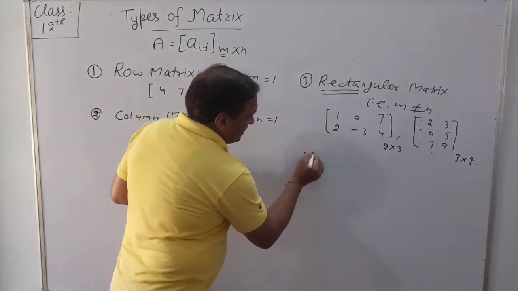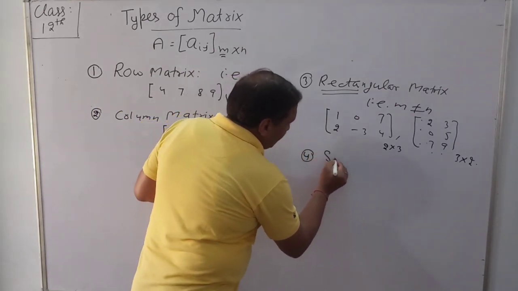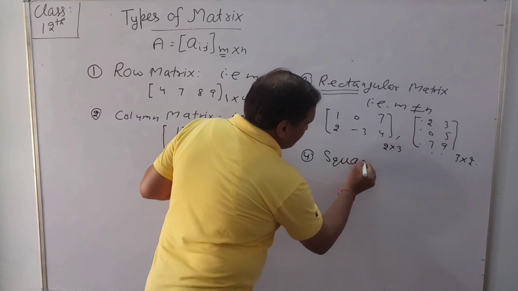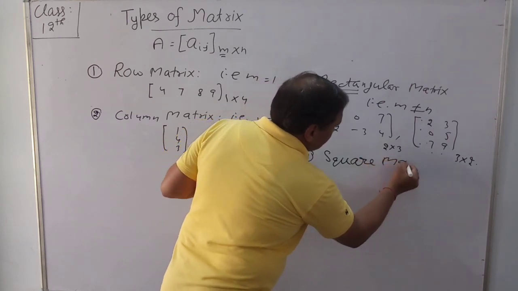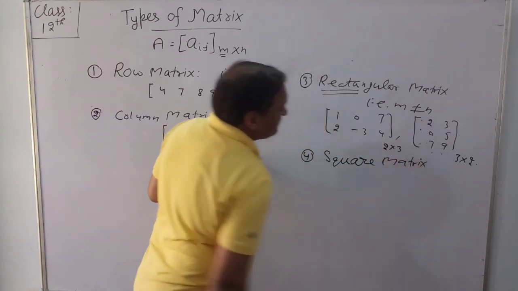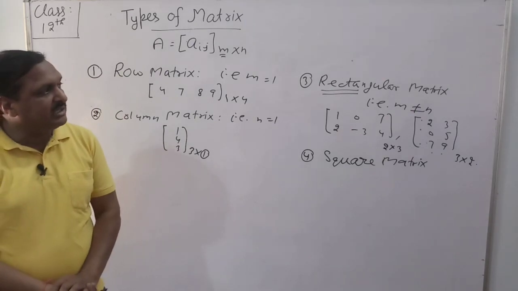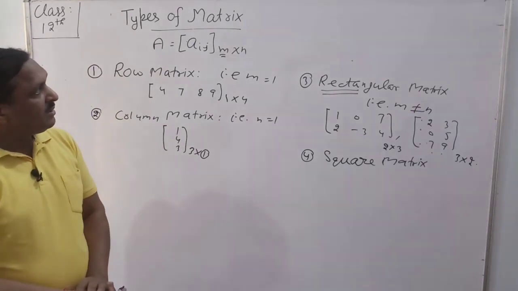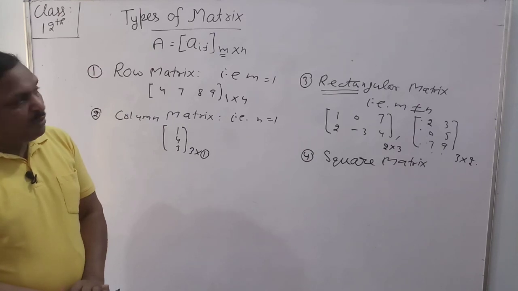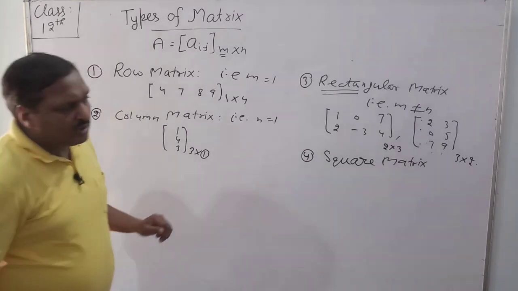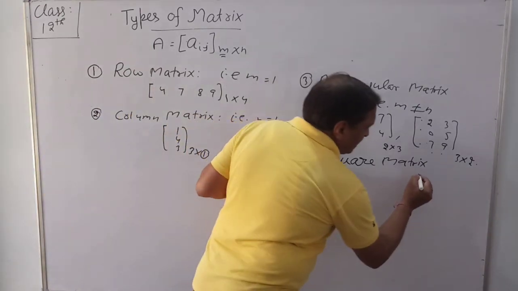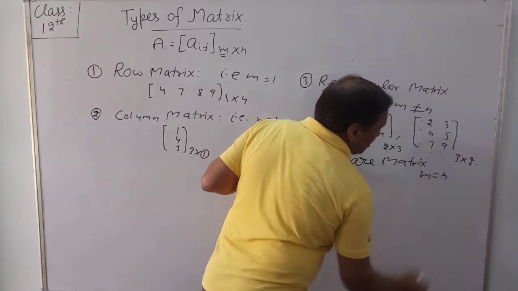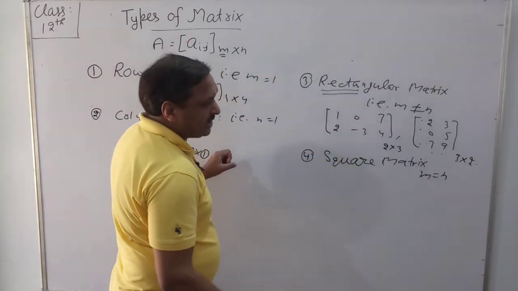Next matrix, dear students, square matrix. What is a square matrix? If the number of rows of a matrix is equal to the number of columns, meaning rows and columns are the same.